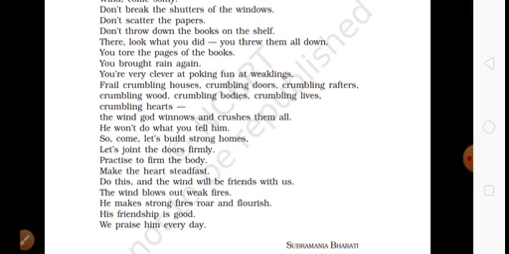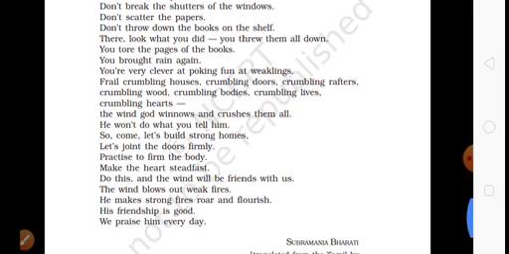The wind blows out weak fires, he makes strong fires stir and flourish. So if a weak fire is there, weak fire means a twinkling fire, a small fire, the wind has the potentiality to extinguish the fire.